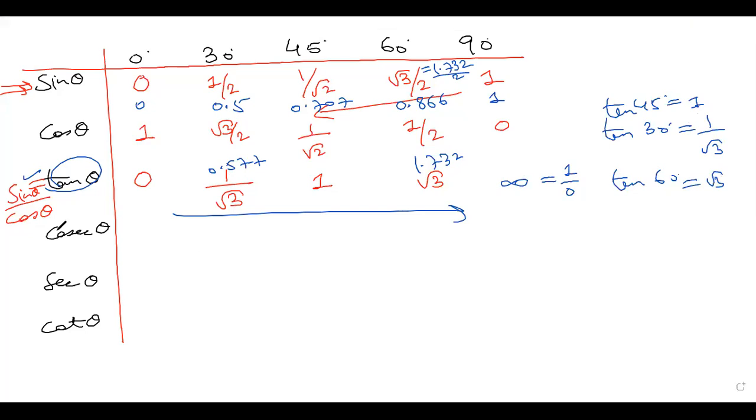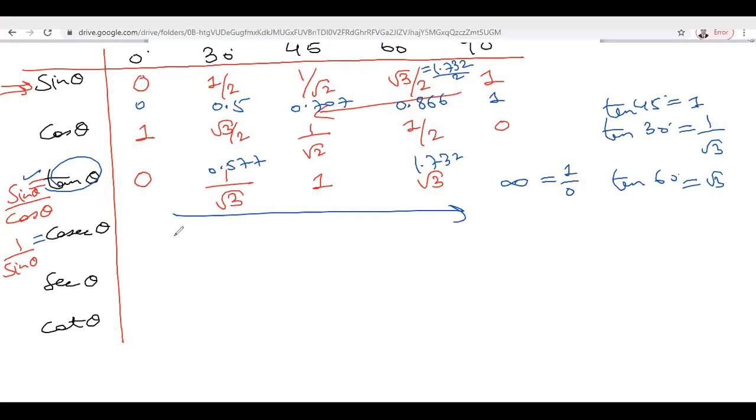Now for cosec, we will write the values of cosec theta. Cosec theta will be 1 by sin theta. So what will be the values? 1 by 0 will be infinity.